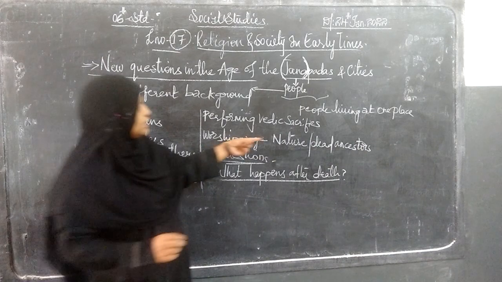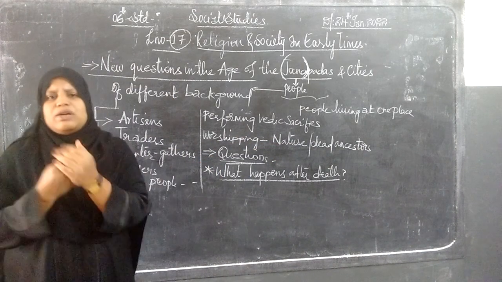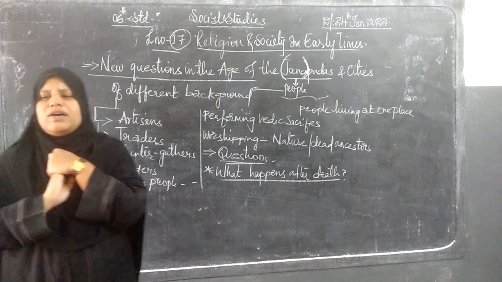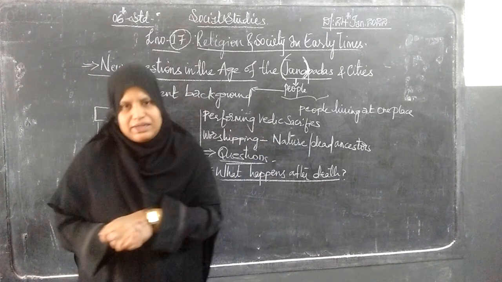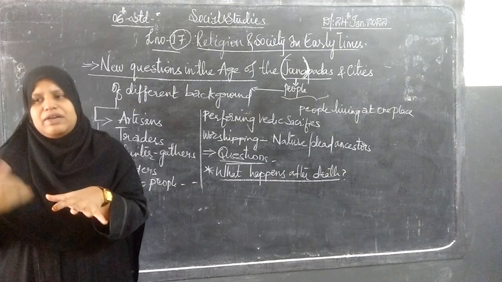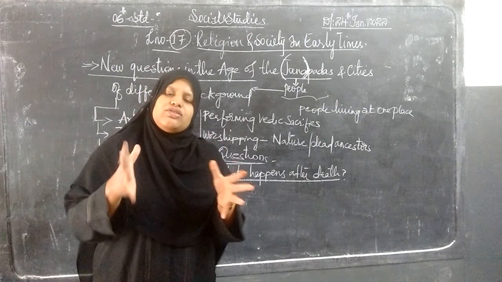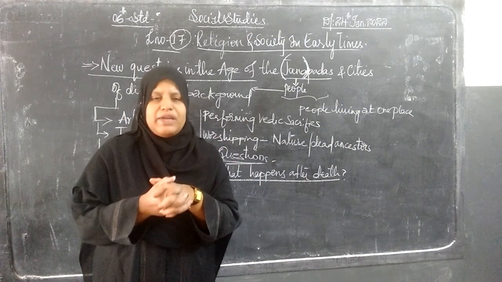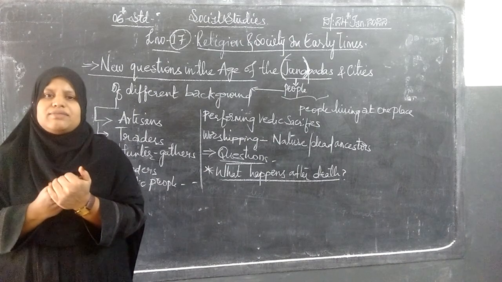Already, these people were worshipping the dead ancestor, a person who has expired. They perform the death anniversary. They believe that after death the person will be reborn and the soul will continue to exist. But actually, what happens after death?